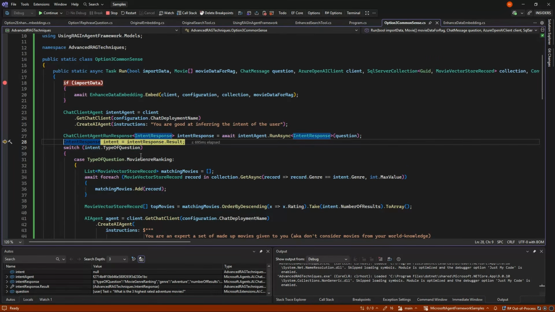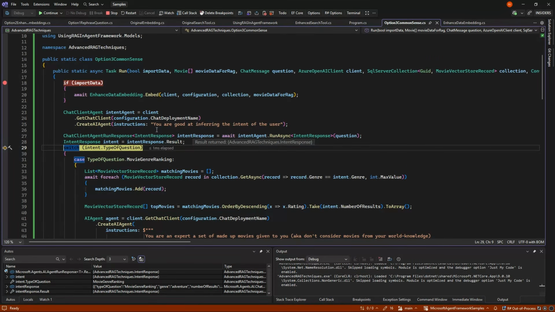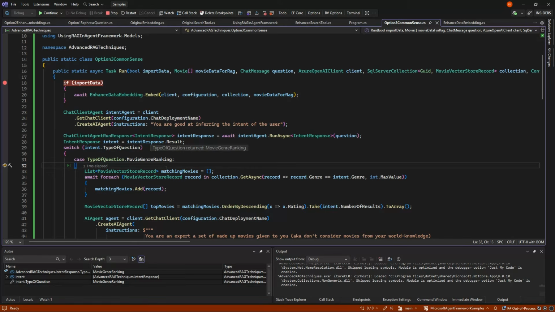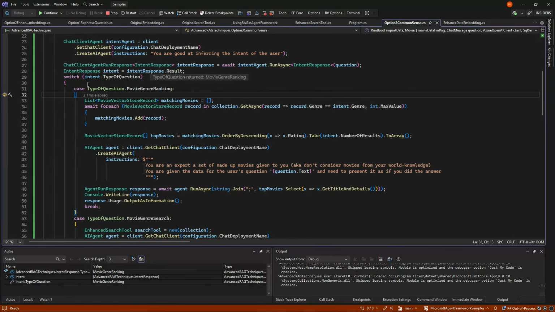So we get a response back, and in this case, the intent based on our question is that it can see it's a genre adventure. The number of results we want back, because we said top 3, is 3, and the question is a movie genre ranking. And if we do that, we have a case statement here for the types of questions.